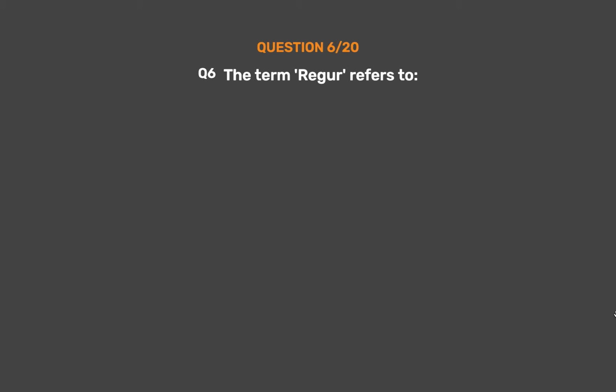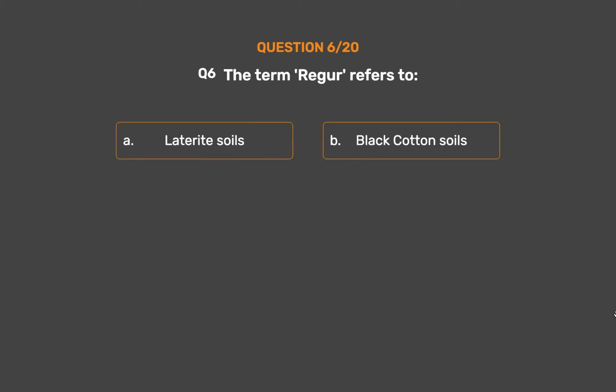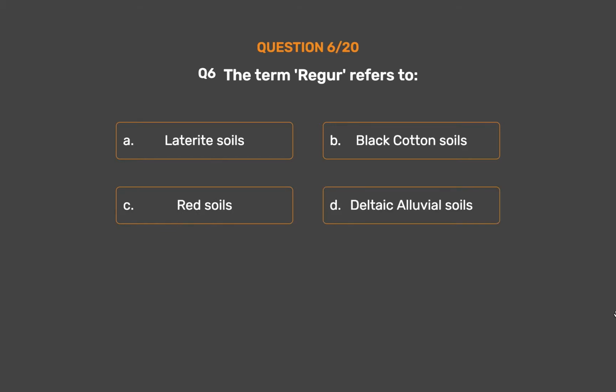The term Regur refers to Option A, laterite soils. Option B, black cotton soils. Option C, red soils. Option D, deltaic alluvial soils.